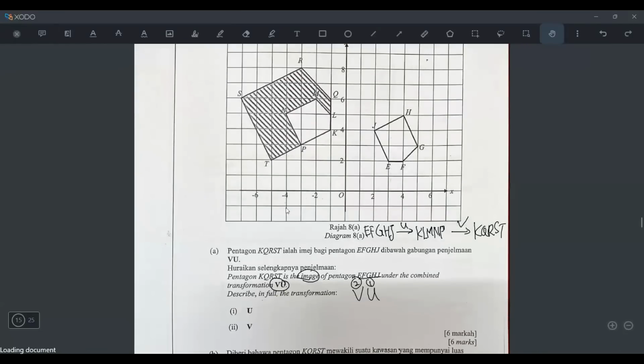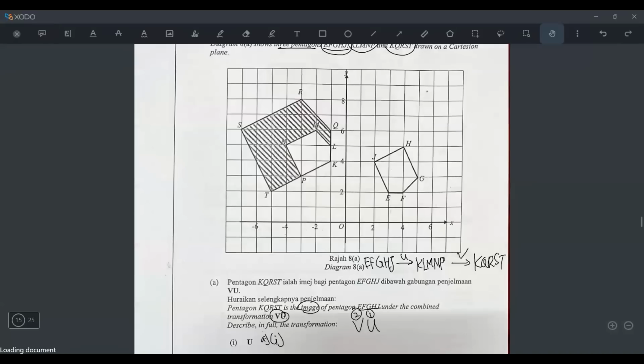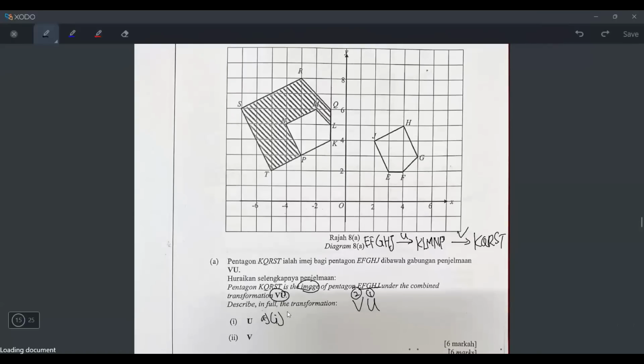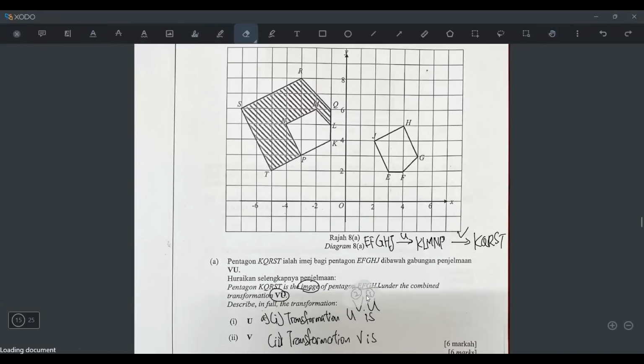And then after you write all this labeling, then you can describe in full the transformation U and transformation V. So I will describe transformation U. So I will write what? Question A, question 1. But of course you write in the answer space. Oh, there's no answer space. But in the exam, they will give you one answer space for you to write. Okay. So I'll just write here: transformation U is blah blah blah. And then second, transformation V is blah blah blah. But later I will write. Okay, this one I erase because I already know this one. Okay, so what are transformation U and V?